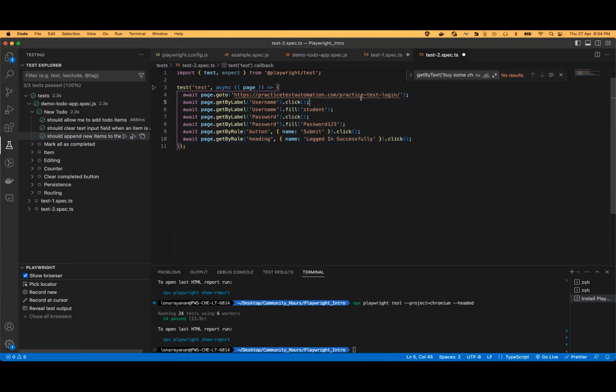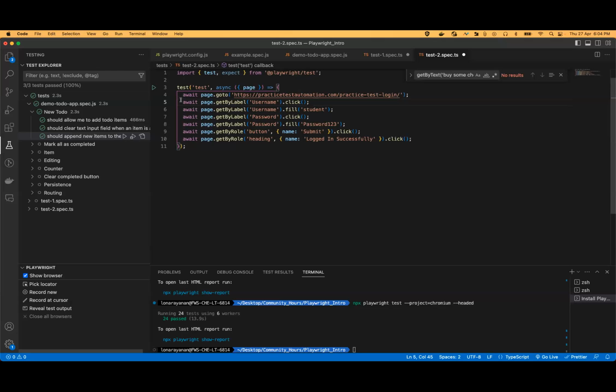I can close it. One of the tweaks which we need to do is that Playwright generates the code based on our mouse actions. So if we click on some page element randomly in the page, it would automatically generate the code.